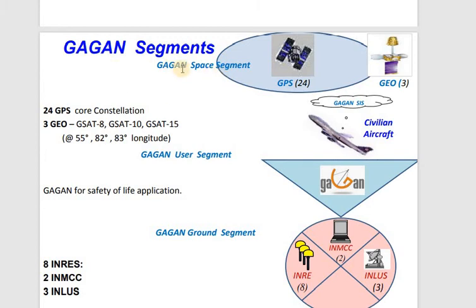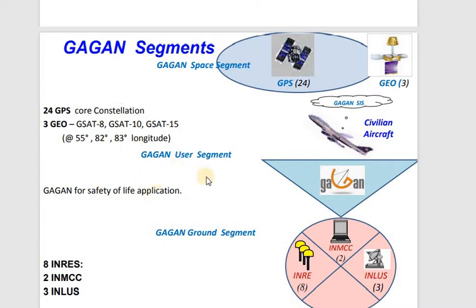We can see here the GAGAN space segment, which consists of the GPS satellites, a constellation of 24, and 3 geostationary satellites. These geostationary satellites are GSAT 8, GSAT 10, and GSAT 15. GSAT 8 is at 55 degrees longitude, at 82 degrees longitude you will find GSAT 10, and at 83 degrees longitude you will find GSAT 15. These are your space segments.